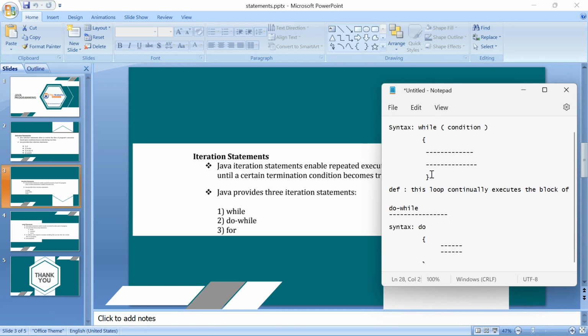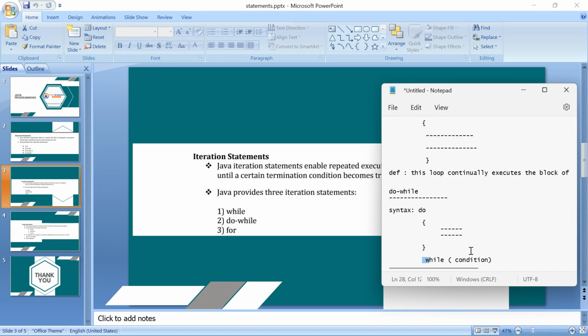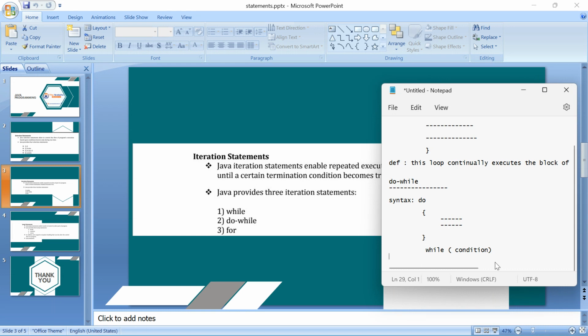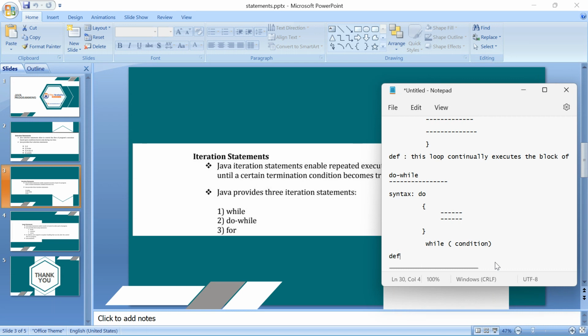So it is similar to while. Okay, similar to while. Can you see? But the braces and the statements are in the front now, not below. And the do is in the front now. So the syntax is only like this. I will tell you the definition now, so you will get more idea. So we have to use the do keyword, and at the same time we have to use the while keyword. What are those keywords, bro?